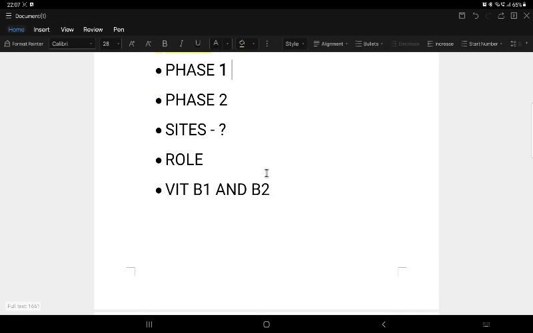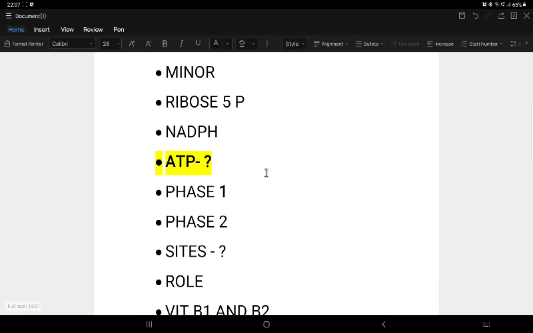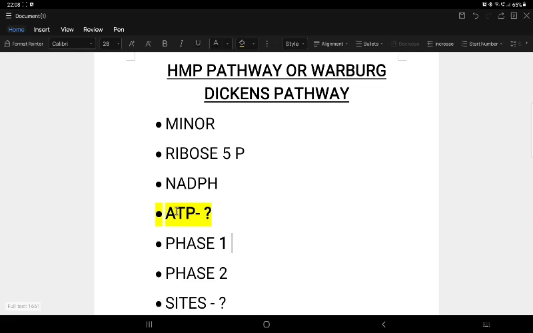Another two peculiar things: glyceraldehyde 3-phosphate comes as an intermediate and also as an end product. Similarly, it is one of the pathways where glucose 6-phosphate is present as a substrate and also as a product. Because of this, it is not really a pathway. It is given the name of a pathway, but it is a cycle because we have the substrate as a product itself, and an intermediate like glyceraldehyde 3-phosphate also comes along on the product side.